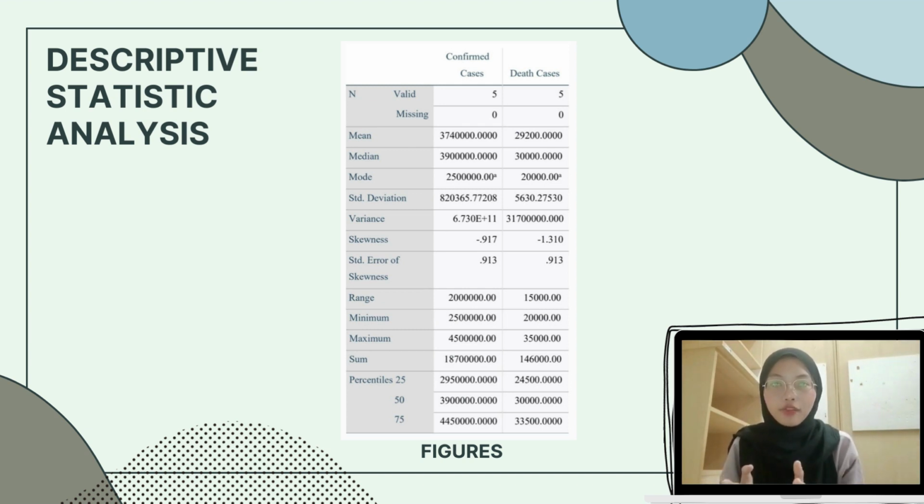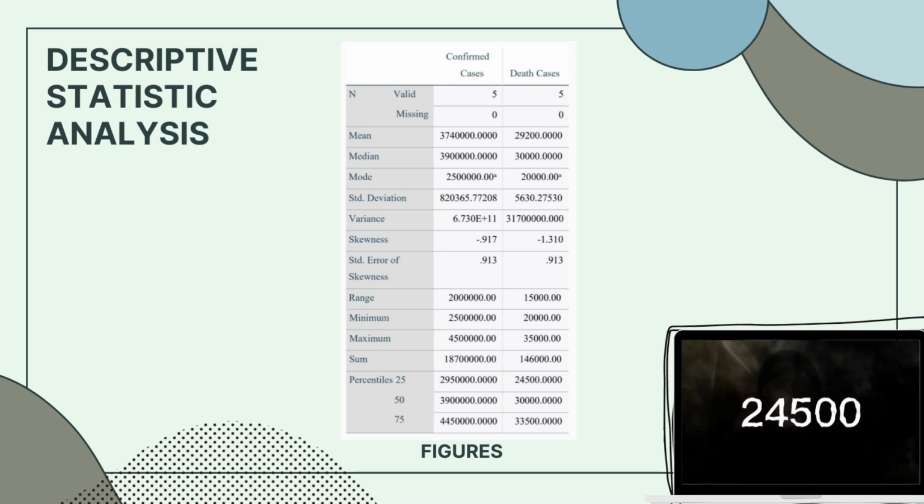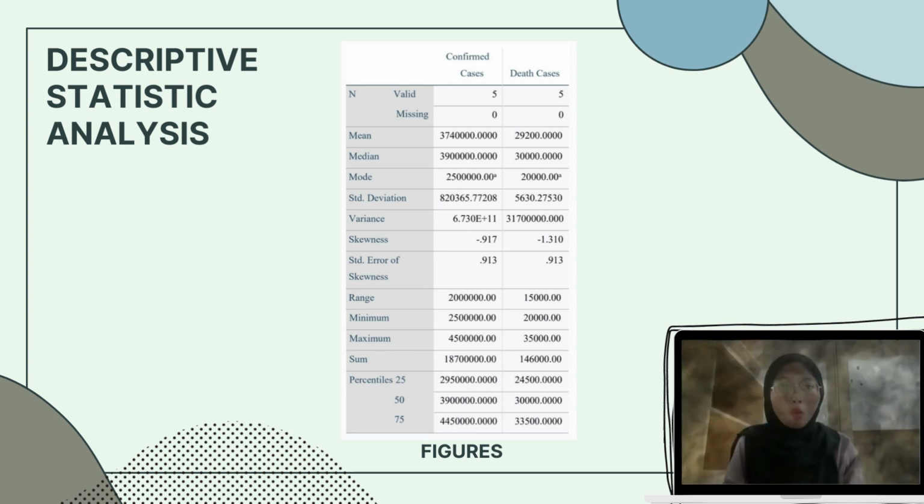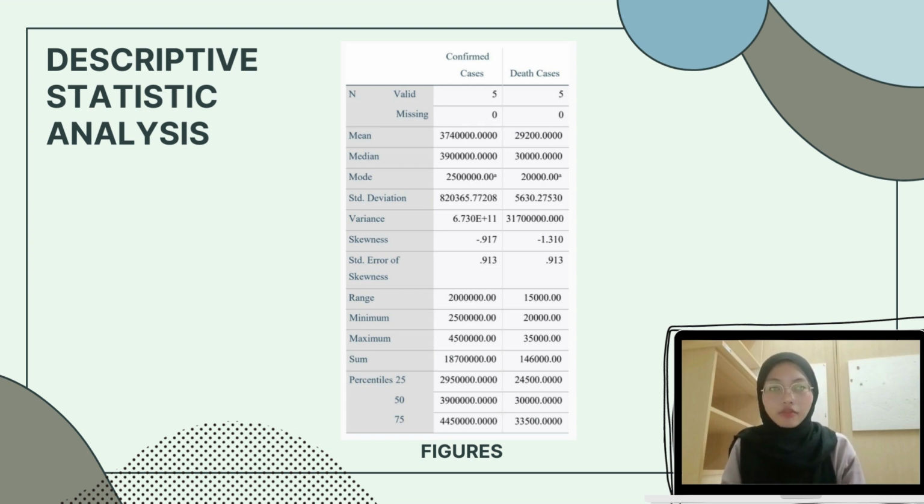Next, the interpretation for the first quartile is 25% of the death cancers come from less than or equal to 24,500 reported cases of COVID-19, while the other 70% of the death cases come from more than 24,500 reported cases.